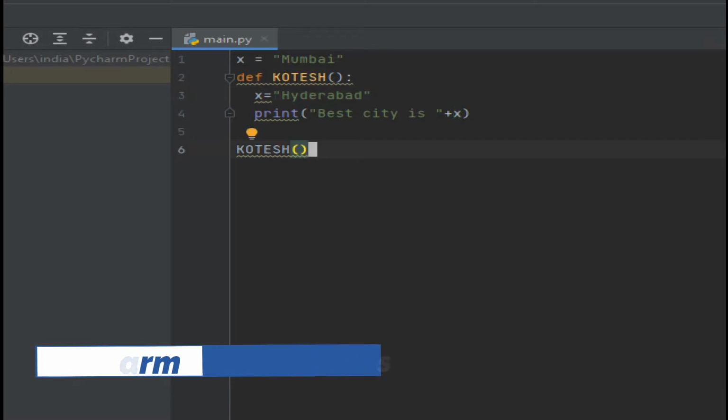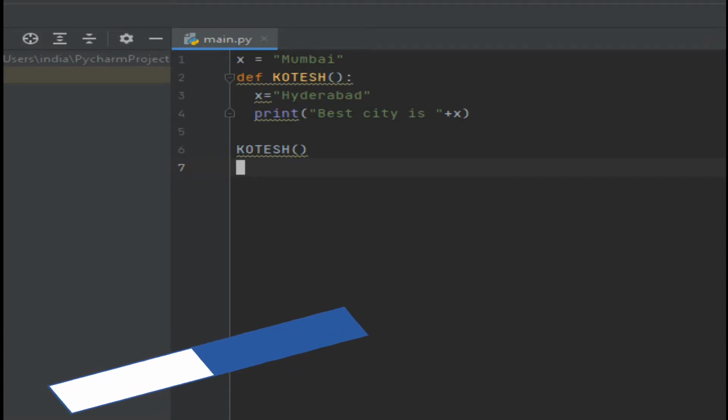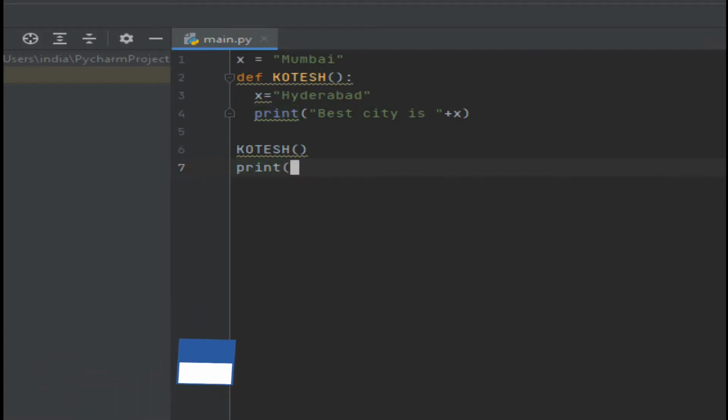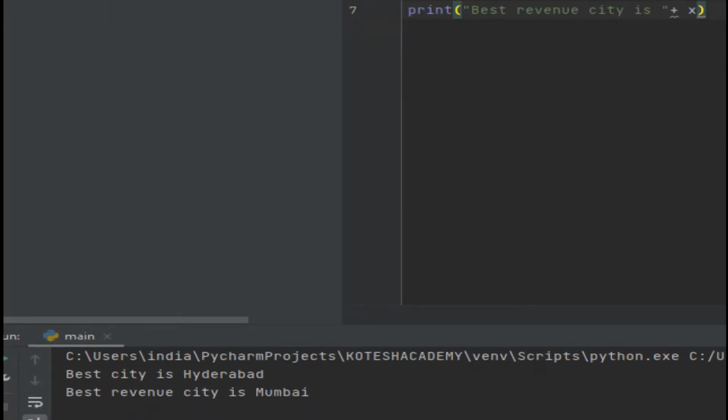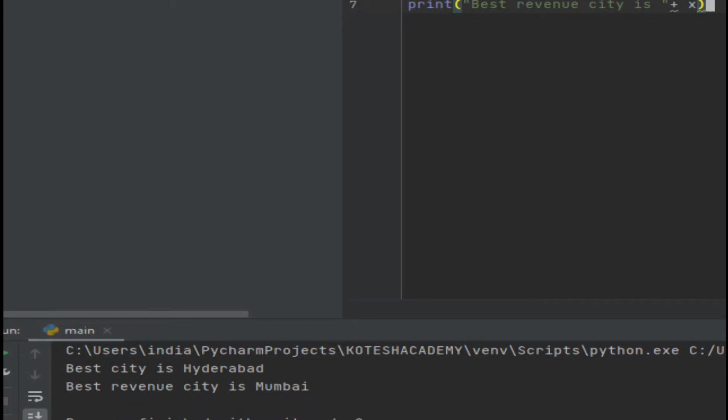Then you can write the function as print of "best revenue city is", then adding small x, then print the instruction. Then you will get "Best revenue city is Mumbai, best city is Hyderabad".